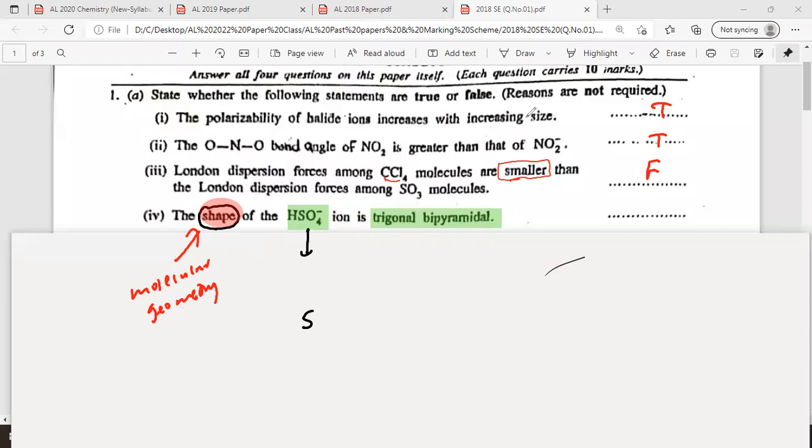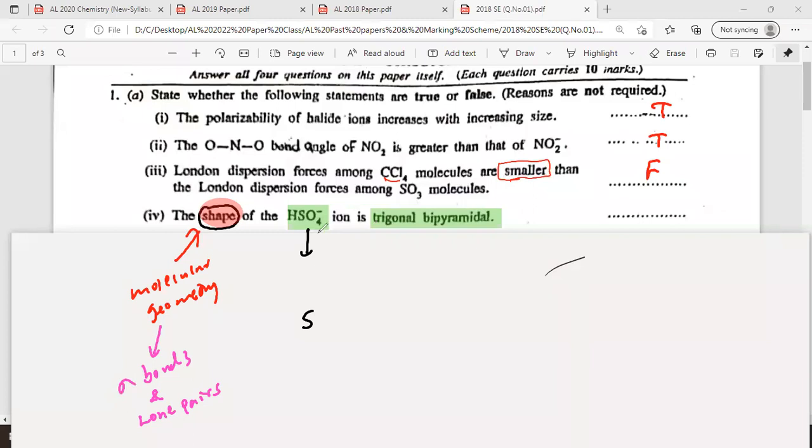So for the molecular geometry, what matters is sigma bonds and lone pairs. Pi bonds are not considered for this. Sigma bonds and lone pairs, not the pi bonds. That is also very important. Right. Then let's see the HSO4 minus ion structure. Look at the screen now.